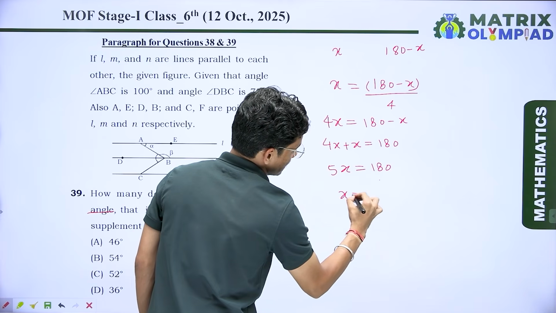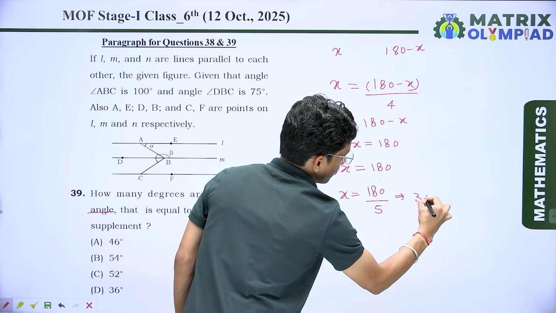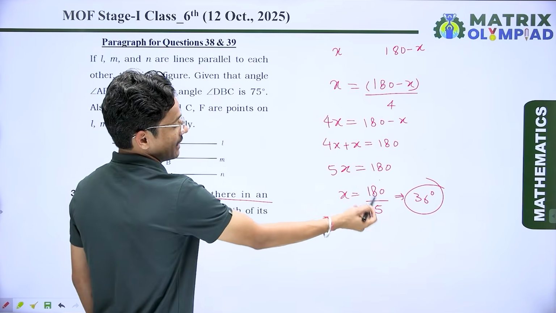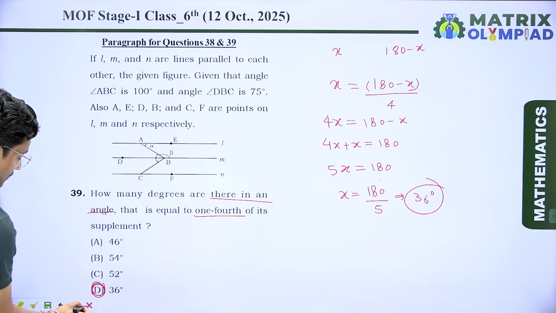After that we know x is equal to 180 upon 5. So I can write here 36 degrees. It means the angle is 36 degrees. So here option number D is the correct answer.